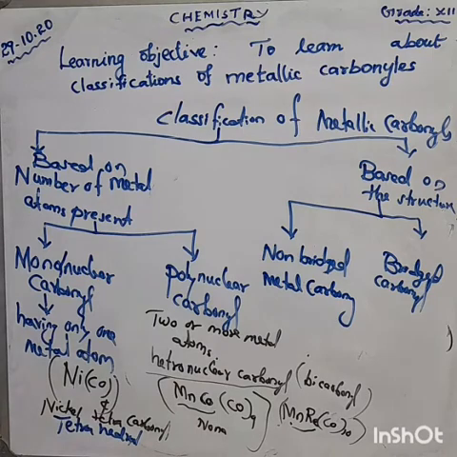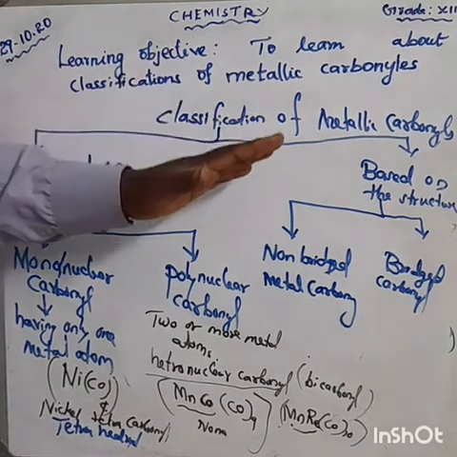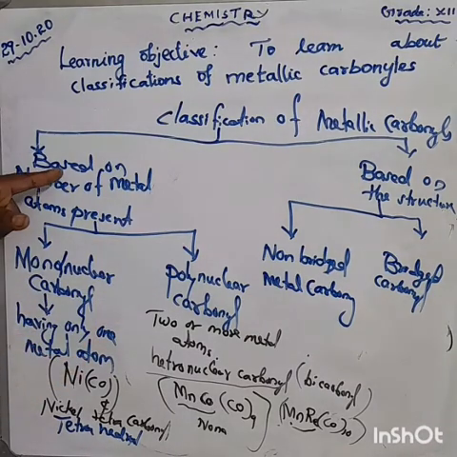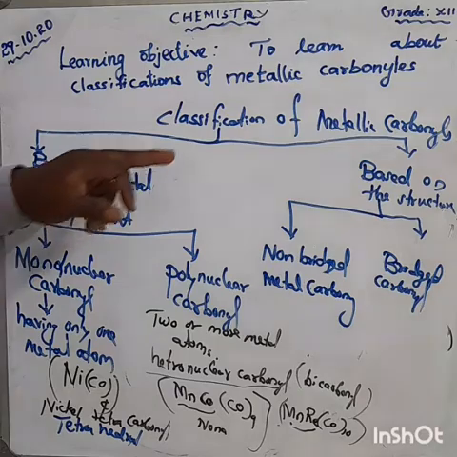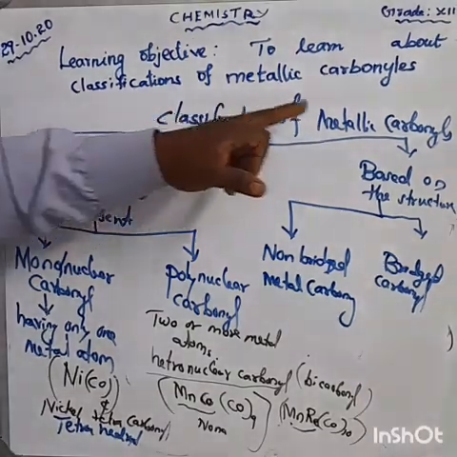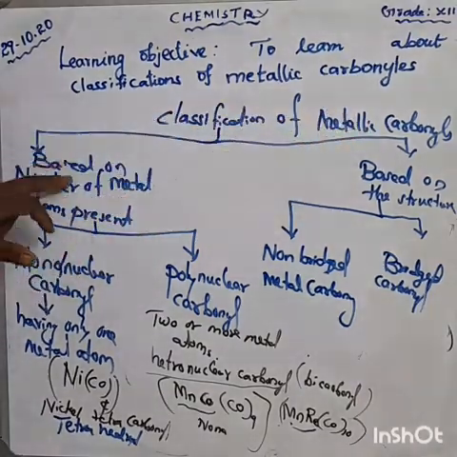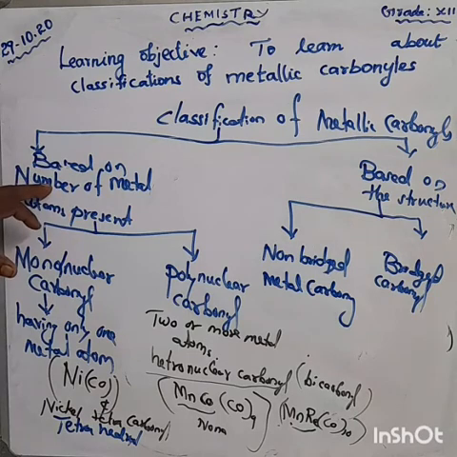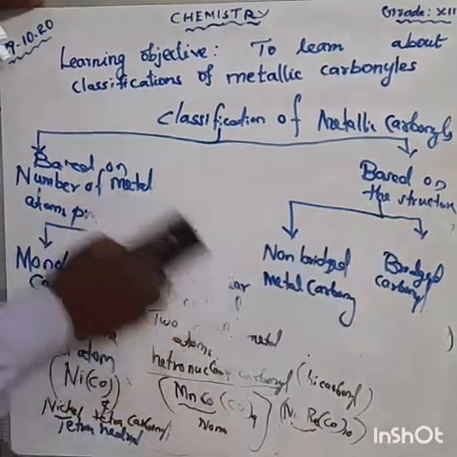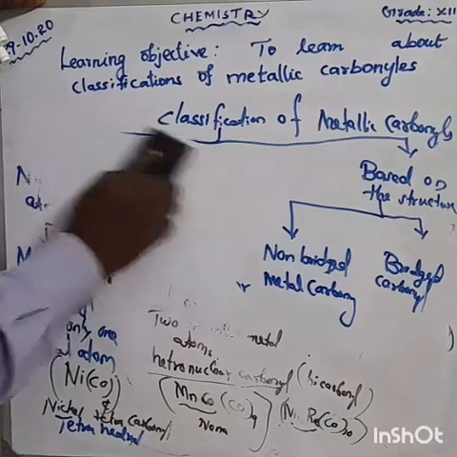Okay, heteronuclear carbonyl. These are the classifications of metal carbonyl based on the number of metal atoms present. That means this area you should be right. Next about classification based on the structure.